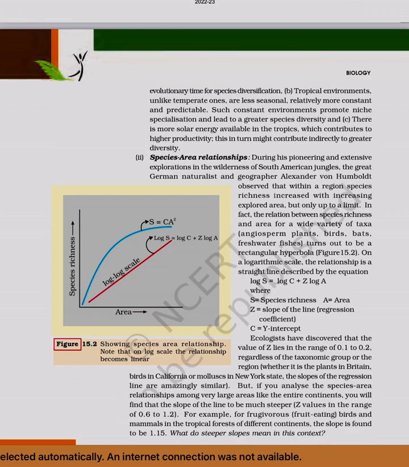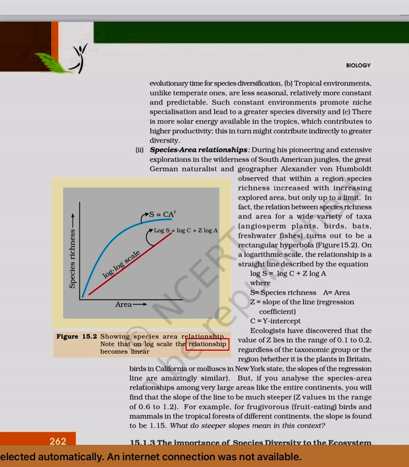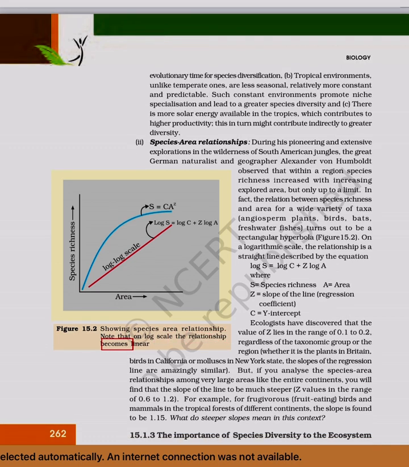Figure 15.2 showing species area relationship. Note that on log scale the relationship becomes linear.